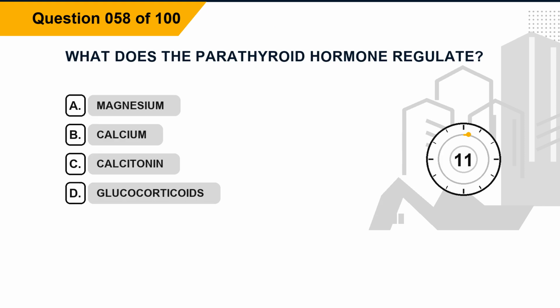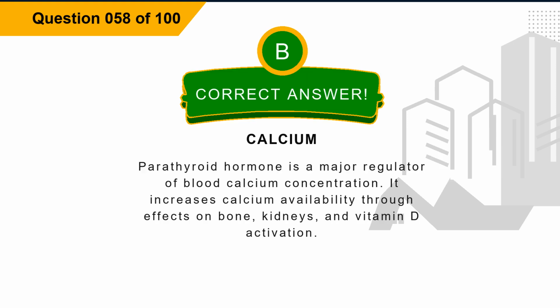Question 58. What does the parathyroid hormone regulate? Option A, magnesium. Option B, calcium. Option C, calcitonin. Option D, glucocorticoids. The correct answer is option B, calcium. Explanation: parathyroid hormone is a major regulator of blood calcium concentration. It increases calcium availability through effects on bone, kidneys, and vitamin D activation.